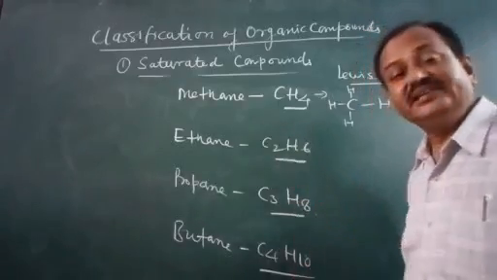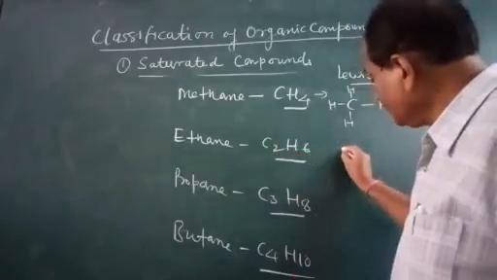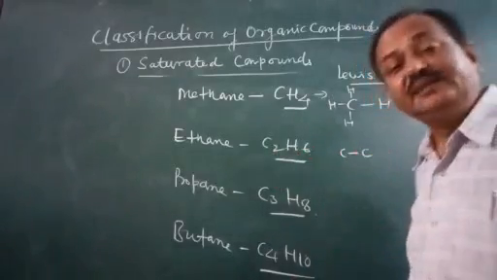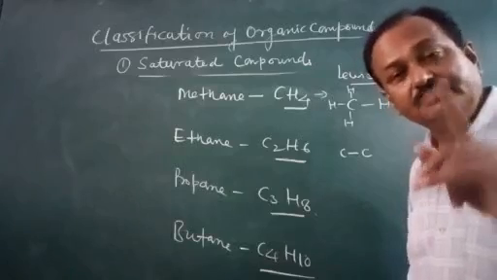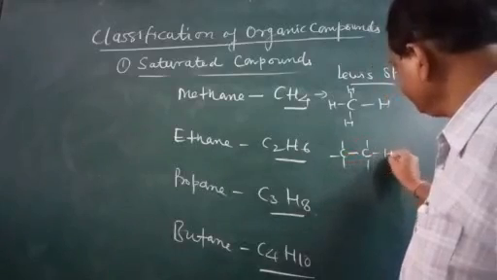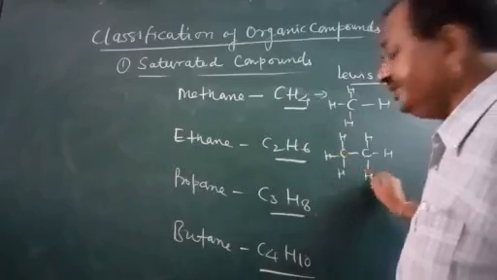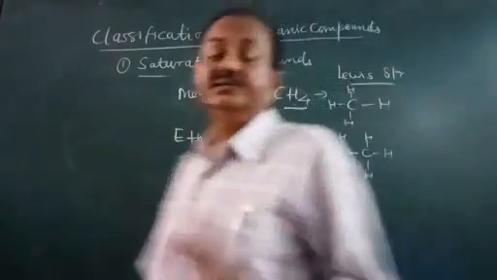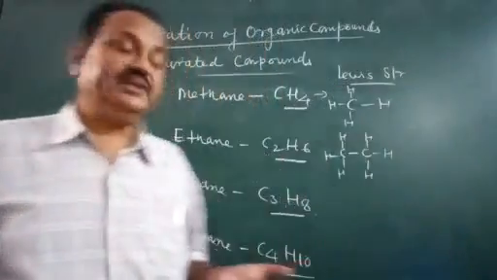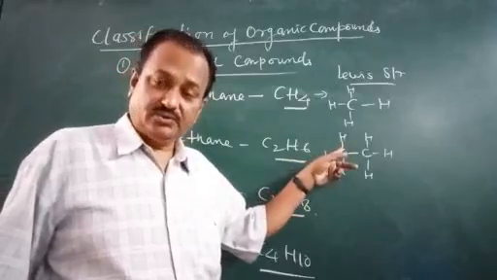Now coming to this ethane, here it has 2 carbons, so carbon and carbon have to be joined by a single bond, and here the hydrogens. In the case of organic compounds, the remaining valencies, if single, are satisfied by hydrogen.